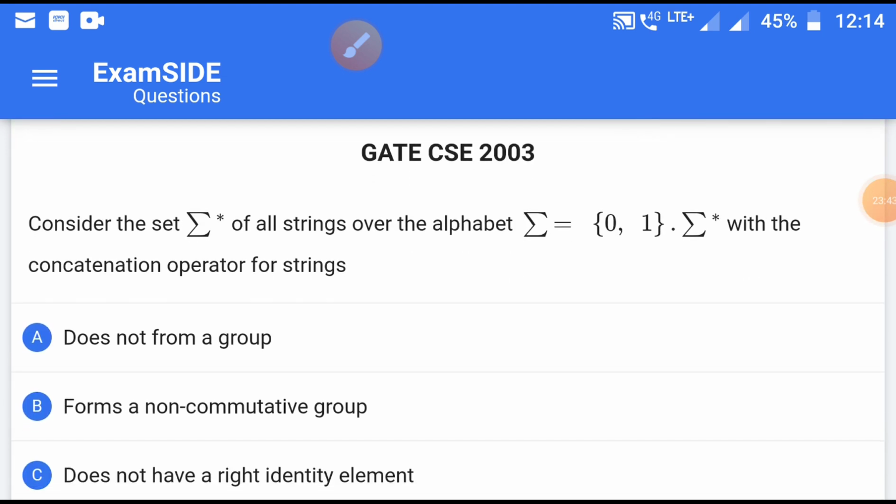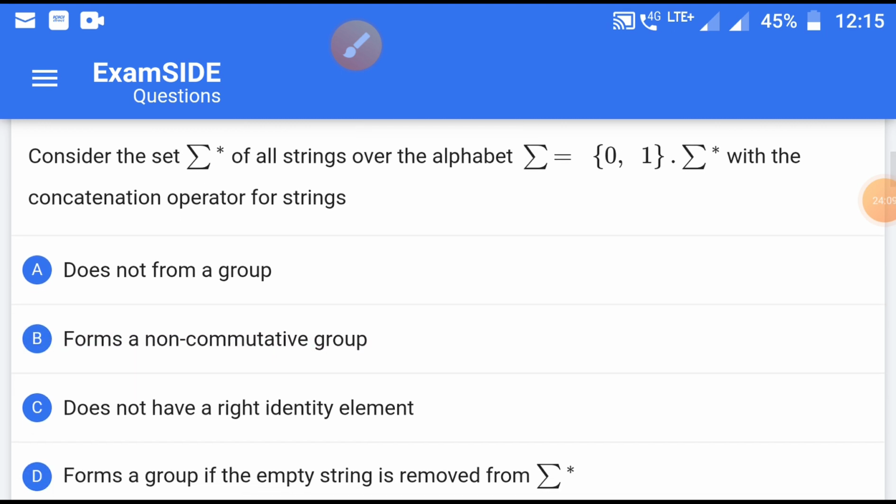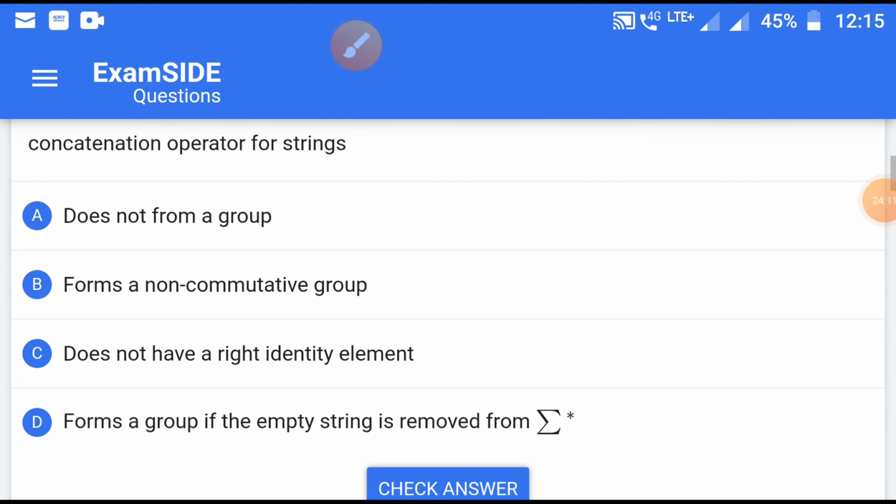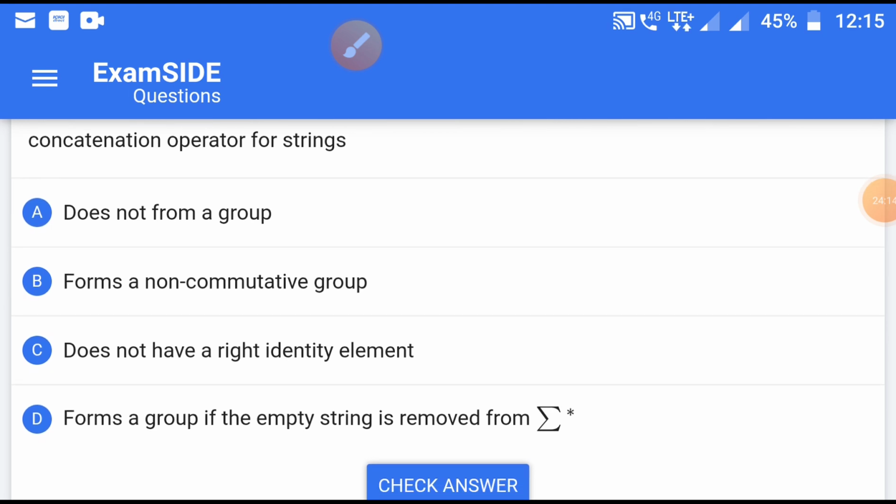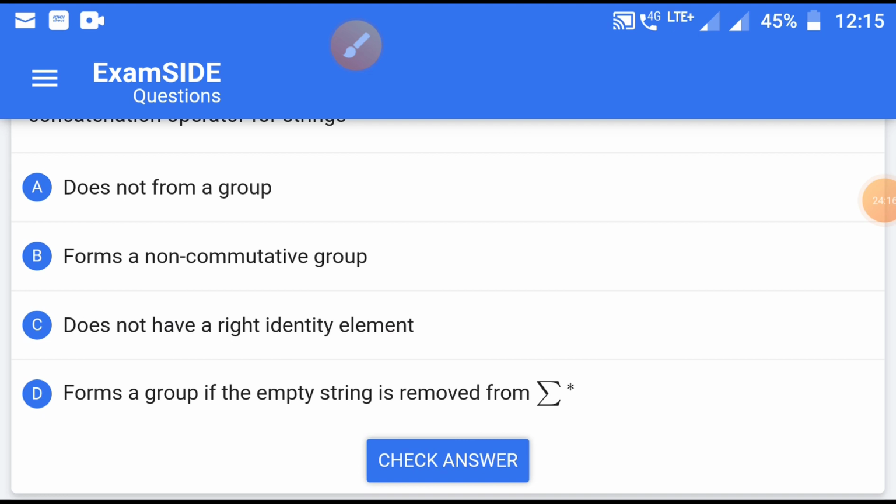Next question is, consider the set summation asterisk of all strings over the alphabet. Null, summation is equal to 0 1. Null summation asterisk with the concatenation operator for the string: does not form a group, forms a non-commutative group, does not have a right identity element, forms a group if the empty string is removed from this one.